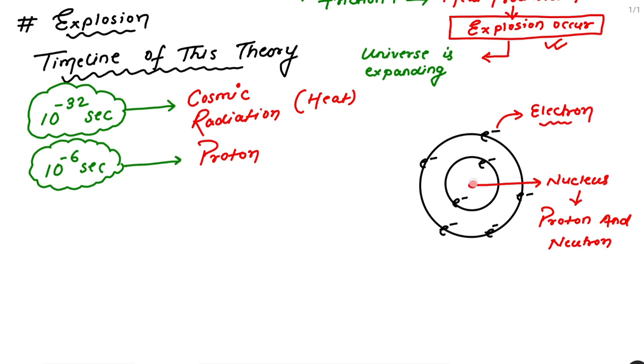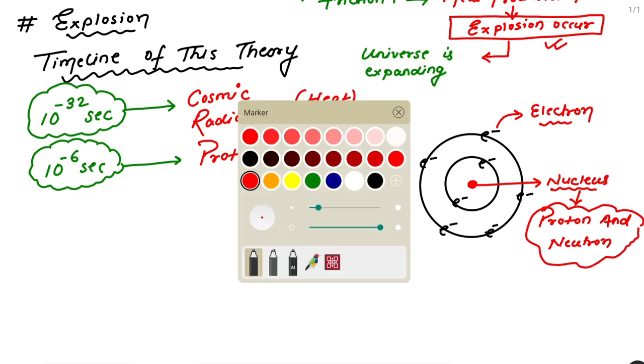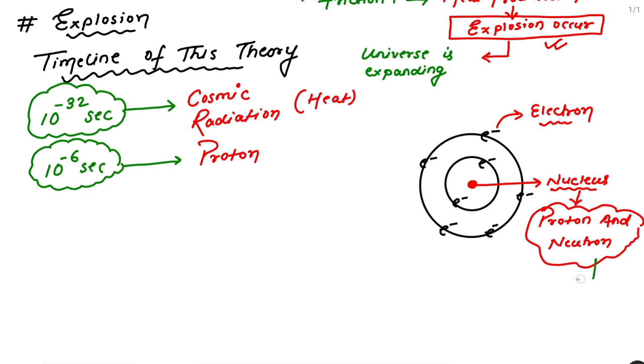In the middle it is called a nucleus, and inside the nucleus there is a presence of proton and neutron. Proton and neutron all together are known as nucleons. So this is the common concept of structure of atom. We are not going into details about the structure of atom, I just wanted to tell you the proton exists inside the nucleus, and neutron is also there. We'll talk about these things later on. Right now we will stick to what we are discussing.